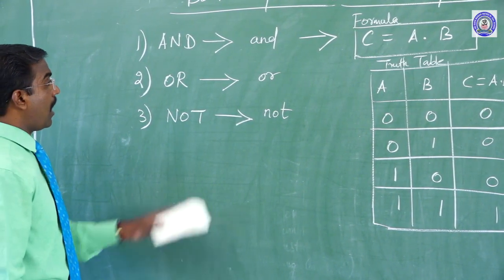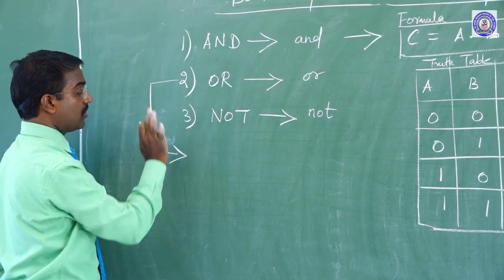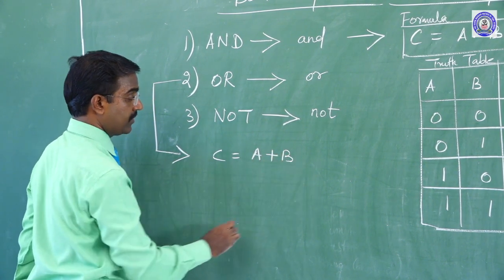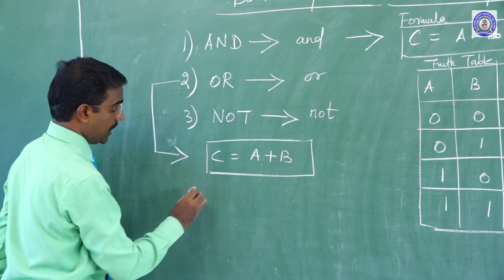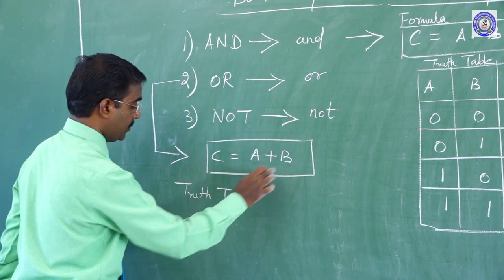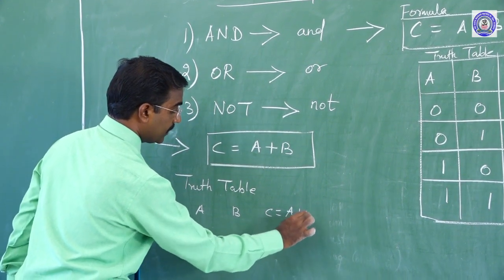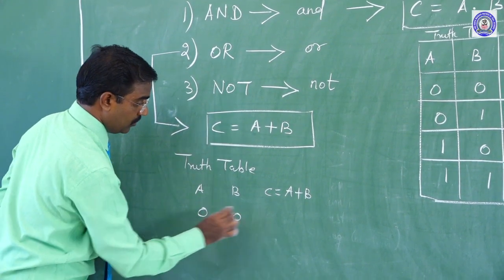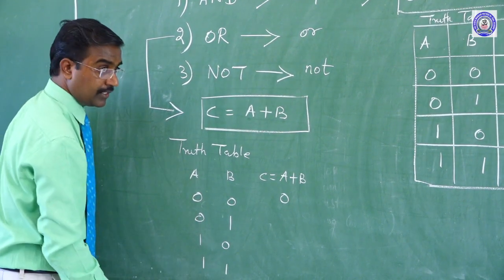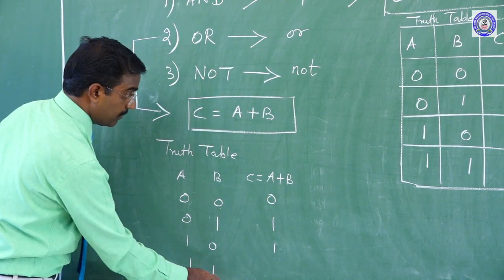In this case, AND gate, can we see now? Sorry, OR gate. AND gate is finished, now OR gate. This OR operation is C equal to A plus B. This is a common formula. Okay. Can I make the truth table now? Sir, 2 inputs, no. That's why 2 inputs. So one input is A, another one is B, C equal to A plus B. Here 0, 0 equal to 0 plus 0, 0, 0, 1, 1, 0, 1, 1. I think you're clear? 0 plus 0 is 0, 0 plus 1 is 1, 1 plus 0 is 1, and here 1 plus 1.